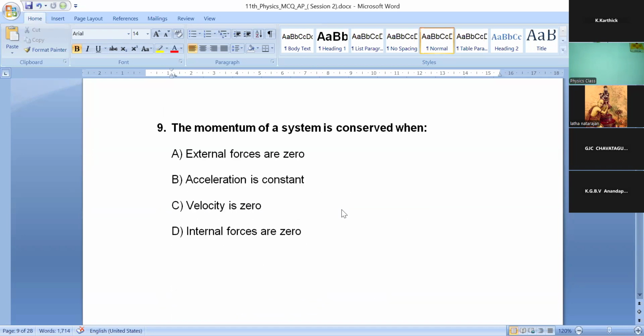Momentum of a system is conserved when A, external forces are zero, B, acceleration is constant, C, velocity is zero, option D, internal forces are zero. The momentum of a system is conserved when. 30 seconds left.